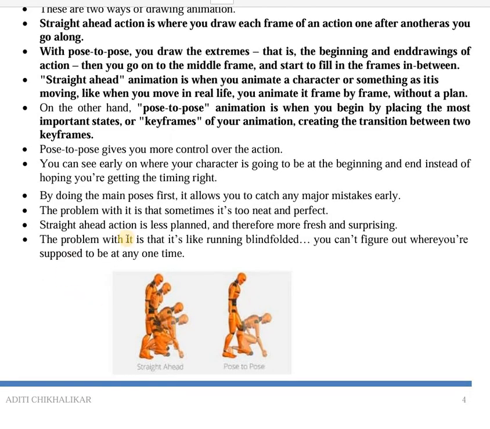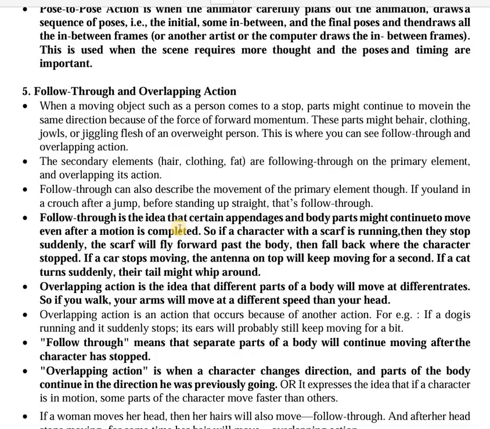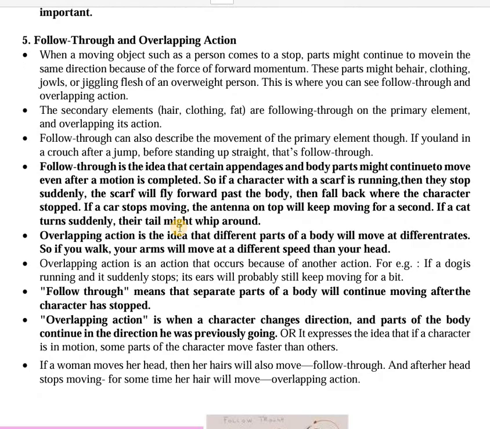Now we go ahead with the next principle, which is follow through and overlap. Now what happens is, if you consider a person, there are different parts of the person, such as hair, clothing, flesh. So each of these parts is going to have a different speed. So even when a person stops, the hair will not stop at the same time, the clothing will not stop at the same time. So in follow through, the idea is that the different body parts will continue to move even after the motion is completed.